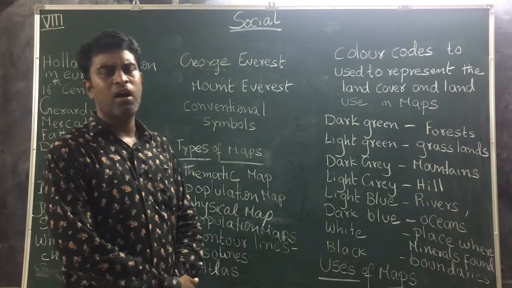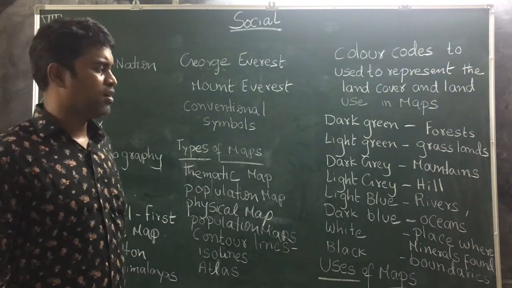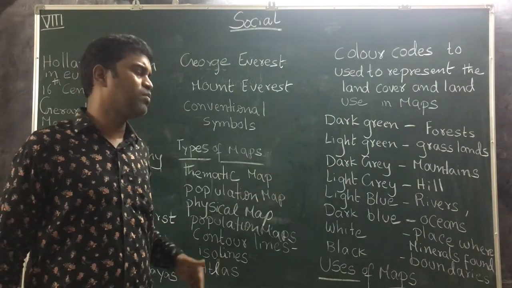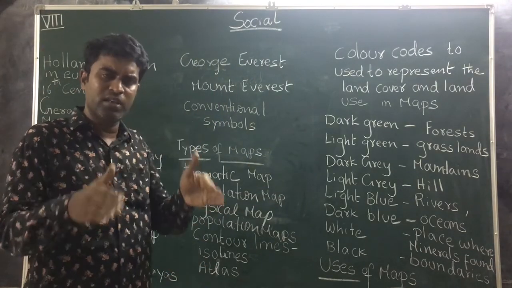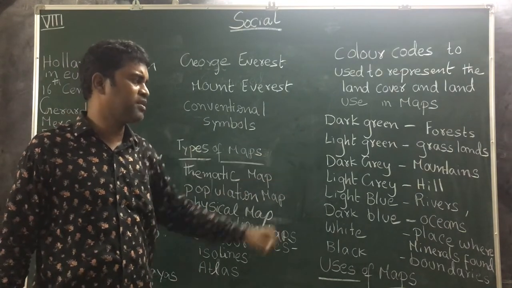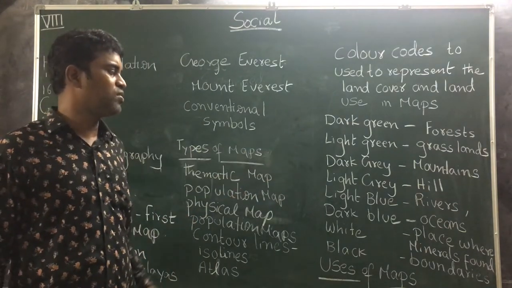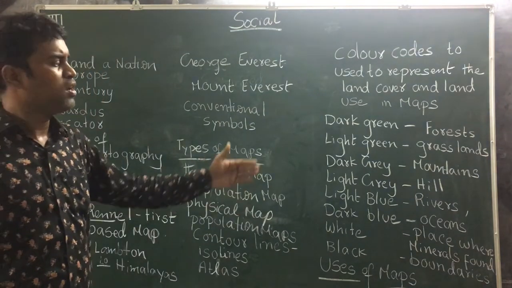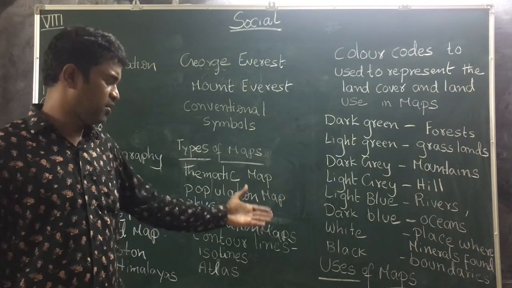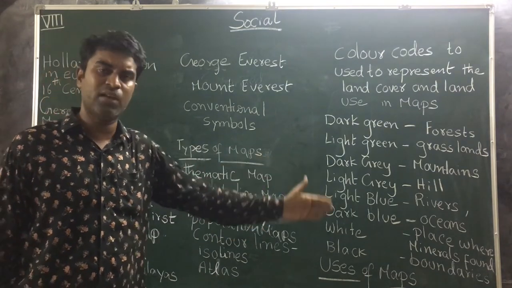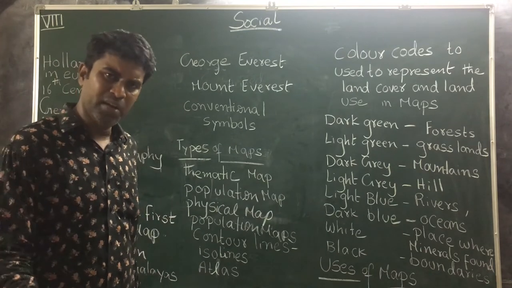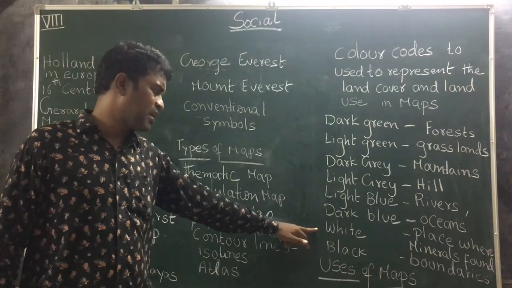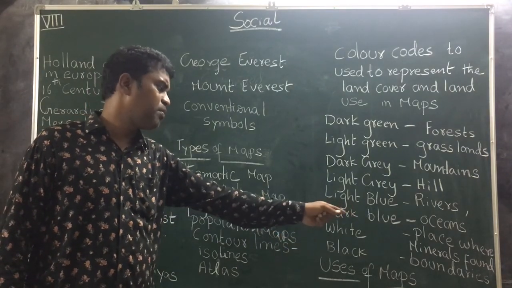Next, students, I am going to say dark gray. Dark gray represents mountains. Light gray represents hills. Mountains are the highest peaks, hills are lower. Next, dark blue is used to represent oceans, light blue is used to represent rivers. White color represents the places where minerals are found. Metallic minerals, non-metallic minerals, and fuel minerals are types of minerals.